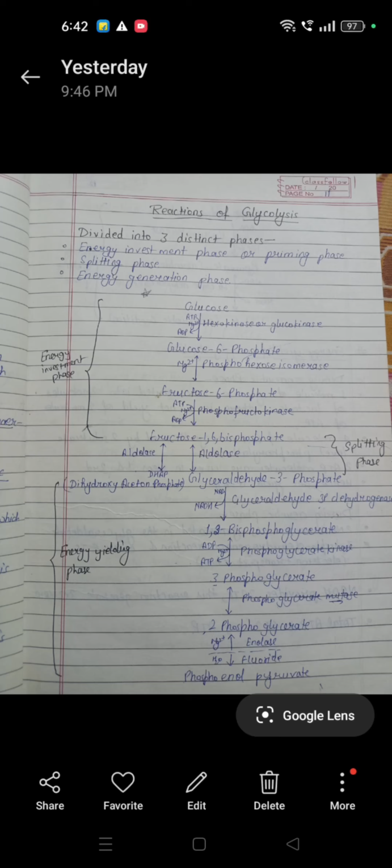The next phase is the splitting phase. In this phase, fructose 1,6 bisphosphate is split into glyceraldehyde 3 phosphate and dihydroxyacetone phosphate in presence of aldolase enzyme.